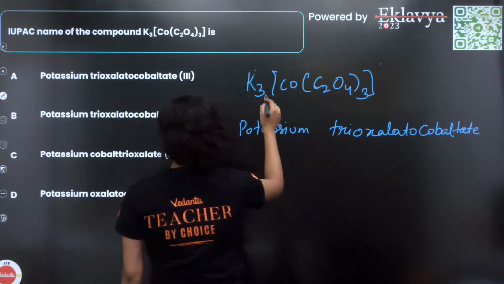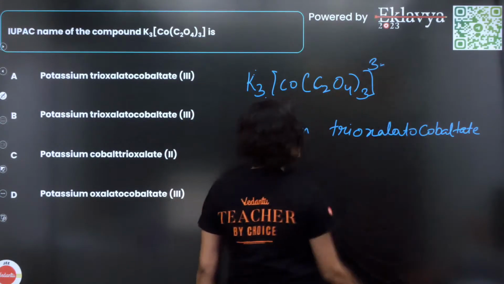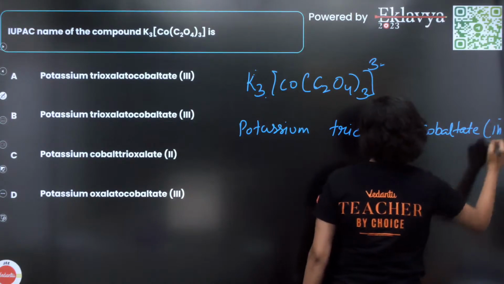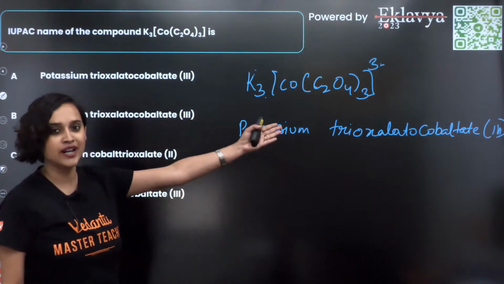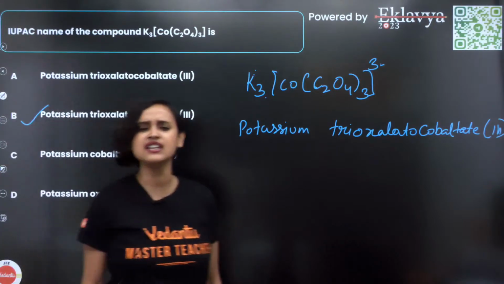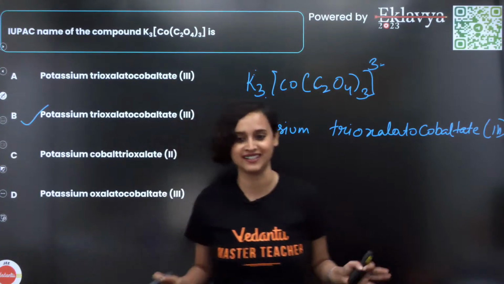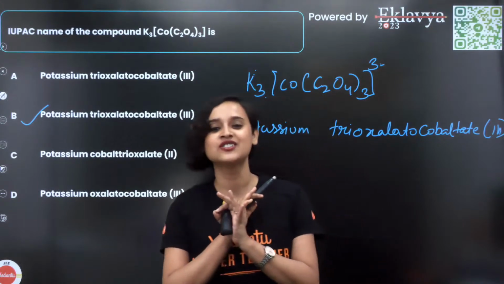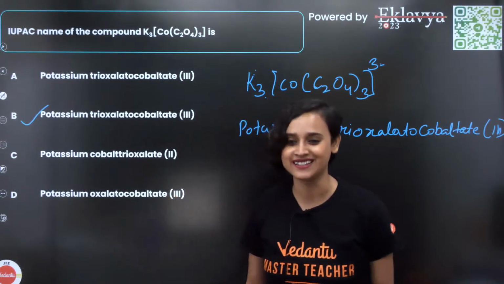And do you see that K3? That means this will be 3 minus. So can I just simply write 3 in the Roman number and in the parenthesis? That means my option B is the correct answer. Easy peasy, right? We do not even have to lift our pen and we have the answer.